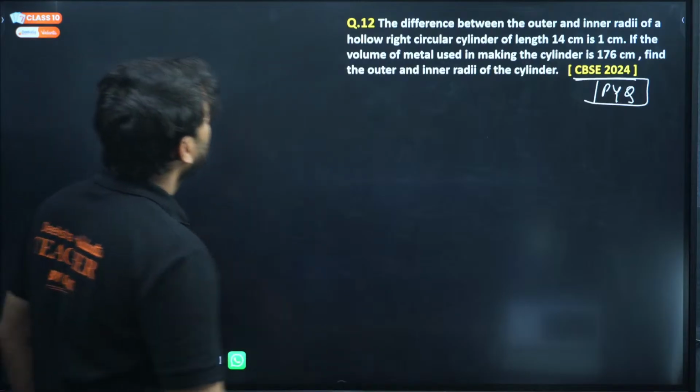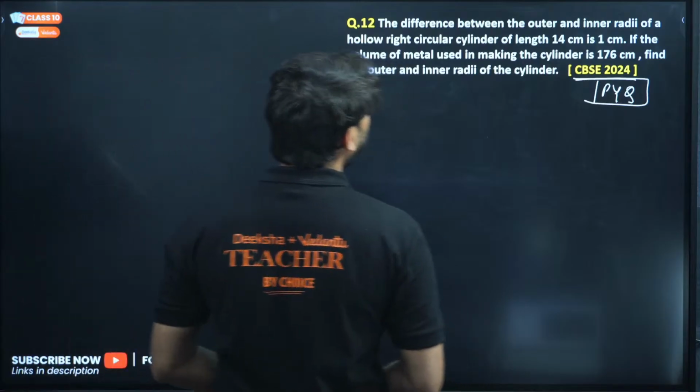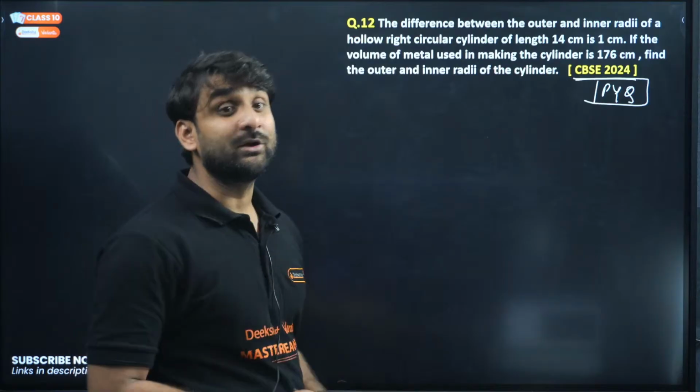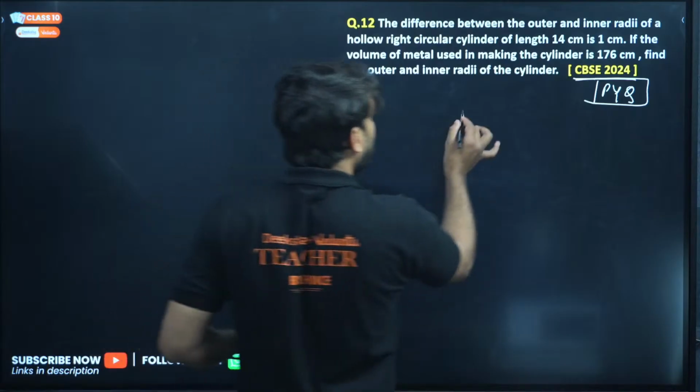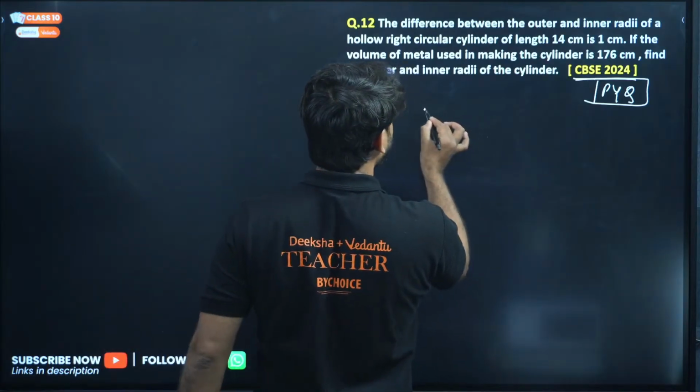So look, the difference between the outer and inner radii of the hollow right circular cylinder. So there is a right hollow cylinder. So let me draw the hollow cylinder figure first.